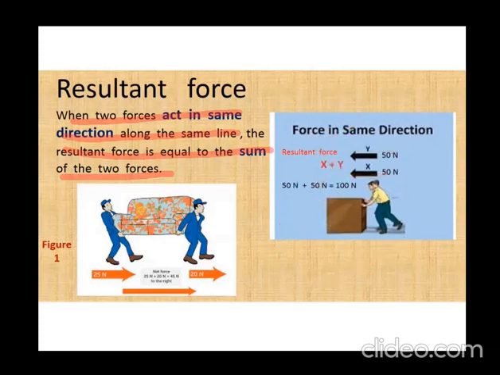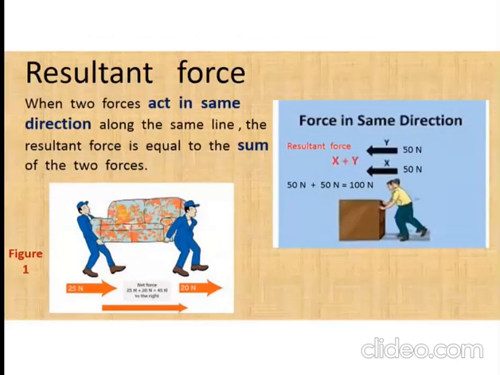Let's see the figure over here. The two workers are lifting the sofa and they are applying forces of 20 Newton and 25 Newton towards the right direction. So the direction of application of force is the same. Both are applying a force towards the right. So the net force, the resultant force, will be obtained by adding them. So it is 25 plus 20, that is 45 Newton towards the right. Right, children? Okay. This is for forces acting in the same direction.